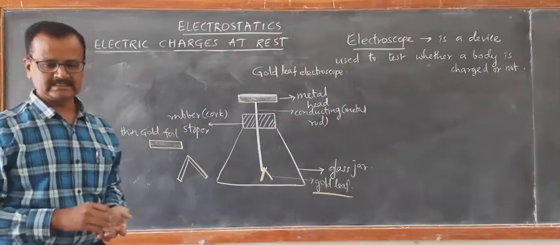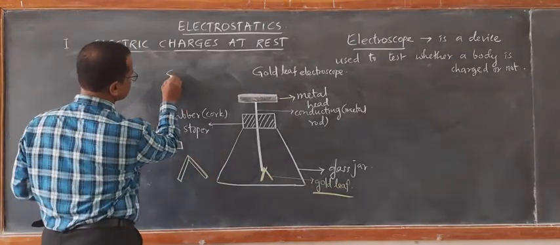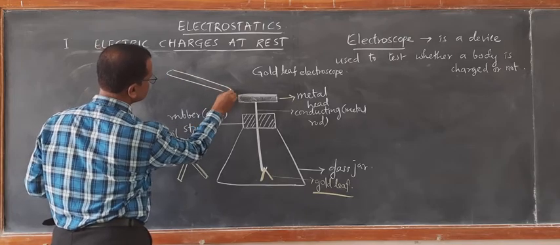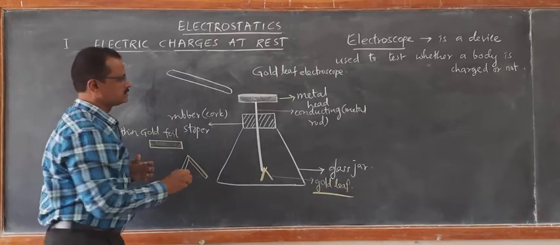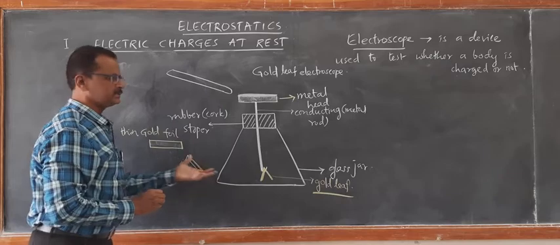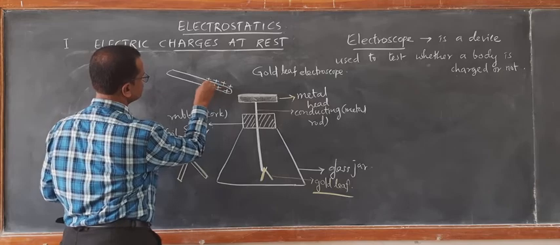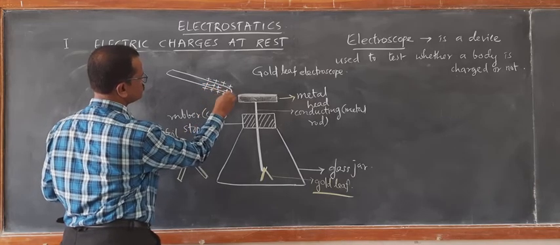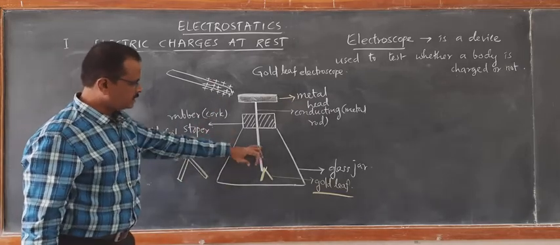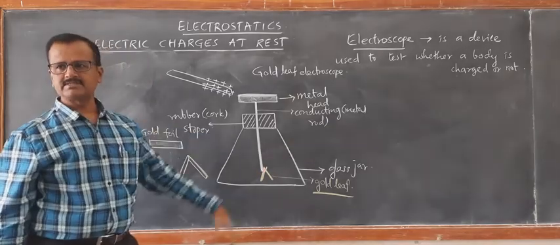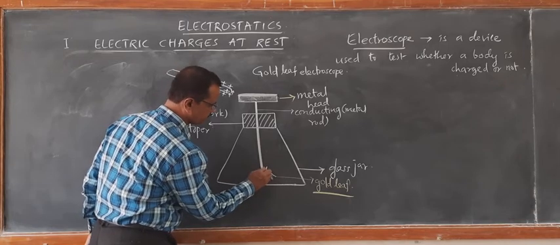Now, how does it test whether a body is charged or not? Take a glass rod and rub it with a silk cloth. When the rubbed glass rod, which is conventionally said to have positive charges as we know, is brought in close contact with the metal head of this electroscope, suddenly you will observe the divergence of these leaves. The angle between the folds of the leaves increases.